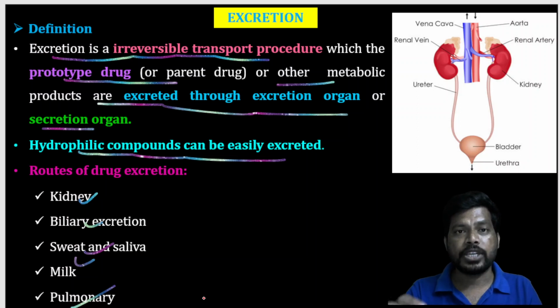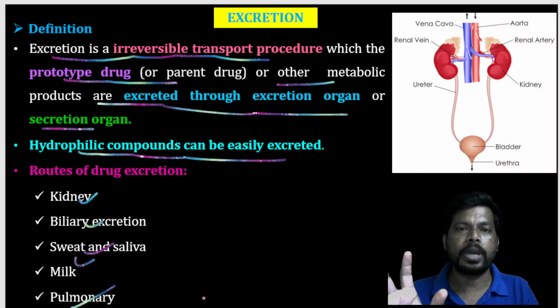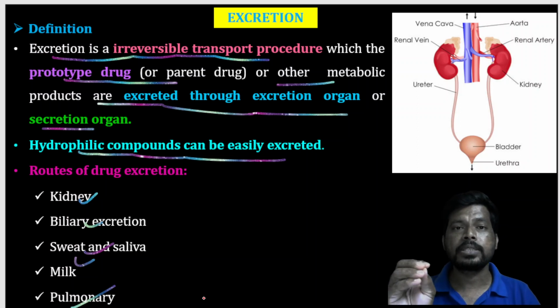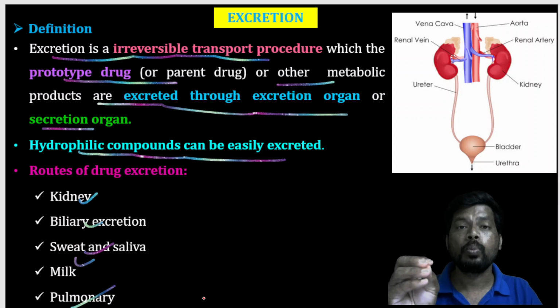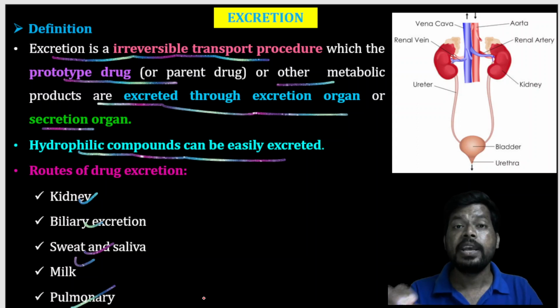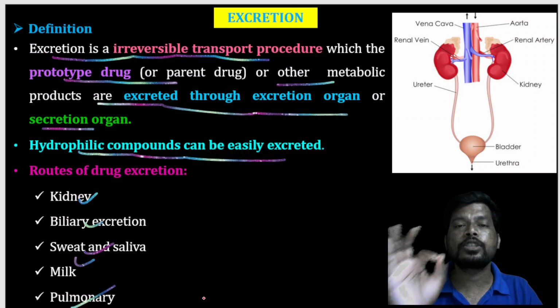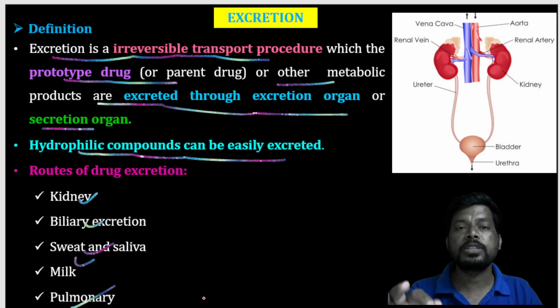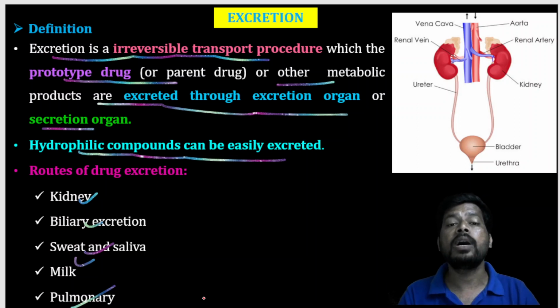So drug excretion is one of the parameters in pharmacokinetics. Pharmacokinetics is what the body does to the drug, how the body affects the drug absorption, distribution, metabolism, and elimination. So excretion is an irreversible process, the movement of substances from the internal environment to the external environment, that is out of the body.